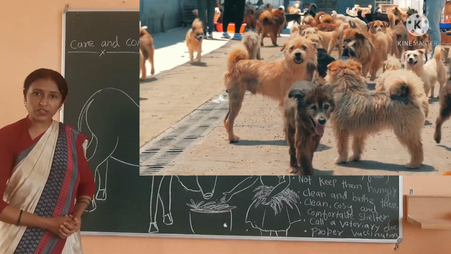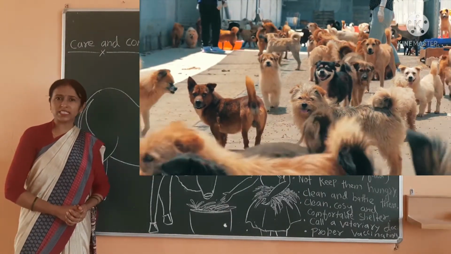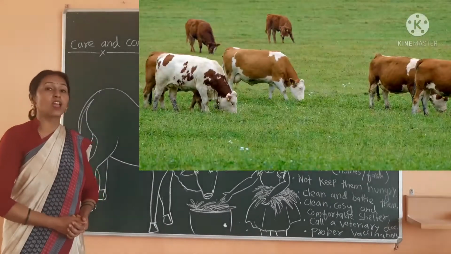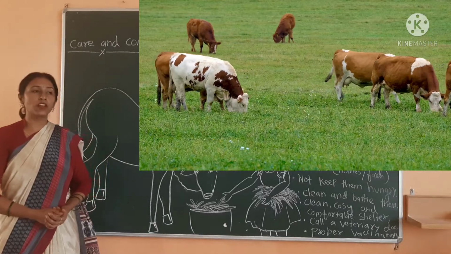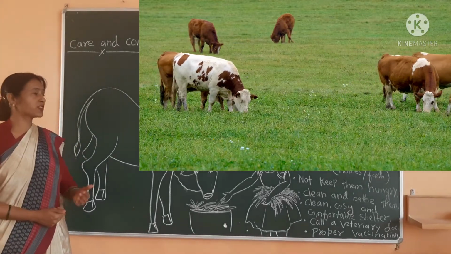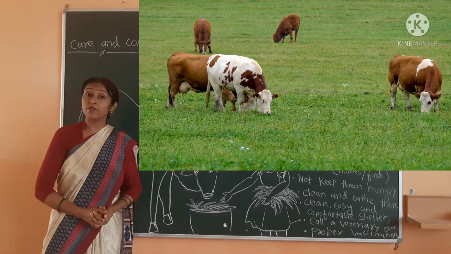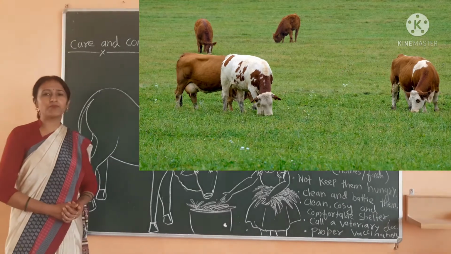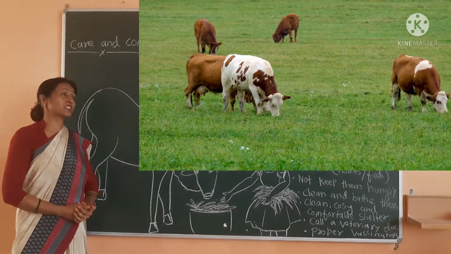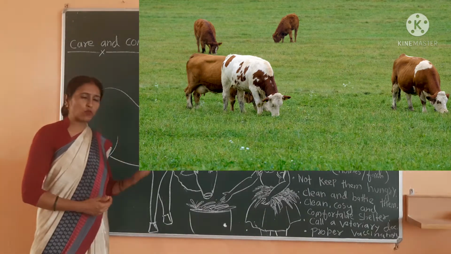Animals are very important for all of us. We are getting a lot of things from animals like milk, flesh, as well as leather. All of these things we are using, and we are getting them from the animals. So animals are very important for us. We have to be very caring about all of them, as well as show some concern about all of them. How are they useful for us?